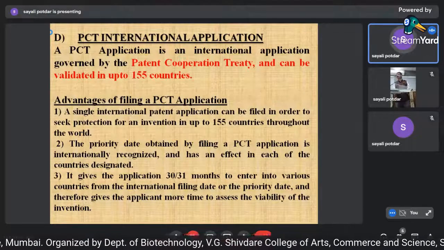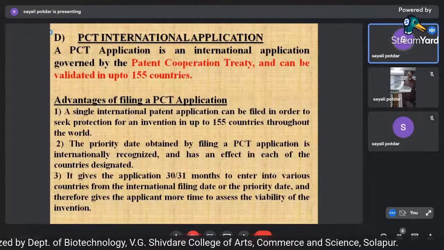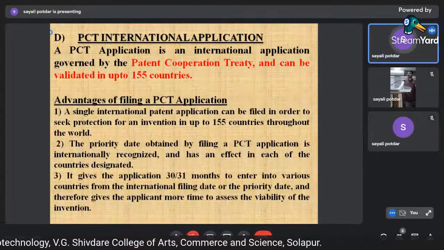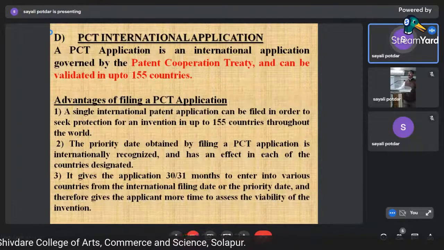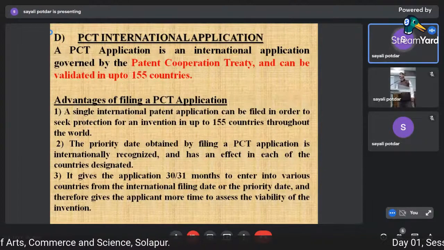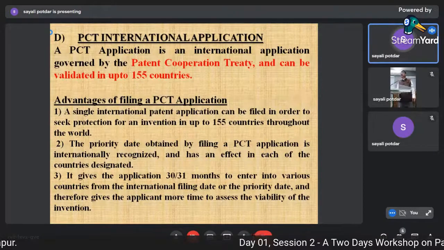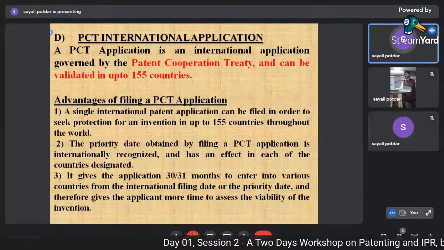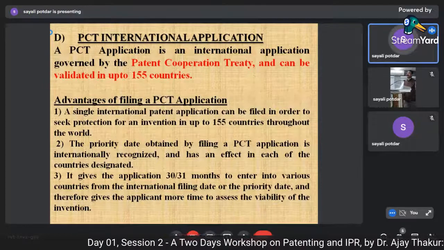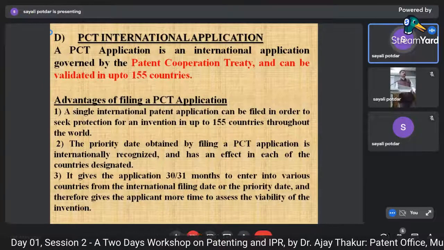countries throughout the world. Earlier I told you there were problems relating to filing, fees, structure. And in PCT, mind you, the member countries are given a benefit. At least 1/3 of the fees is reduced. Whoever is a member of PCT, there are a lot of benefits and advantages associated with it.